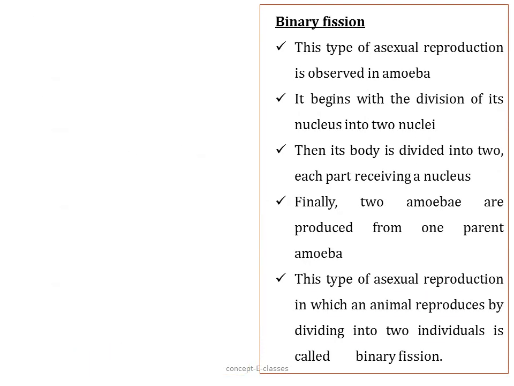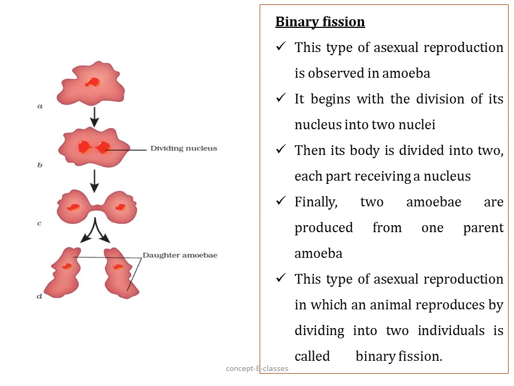Now let's see what binary fission is. This type of asexual reproduction is observed in amoeba. It begins with the division of its nucleus into two nuclei. And then its body divides into two, each part receiving a nucleus as well as cytoplasm.